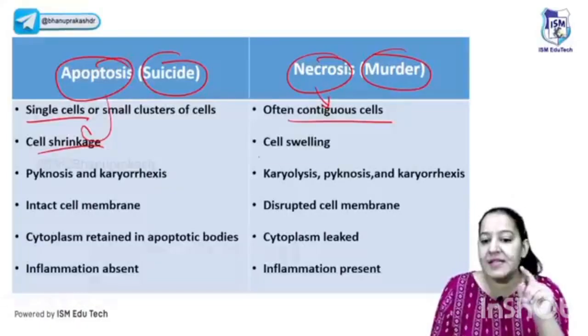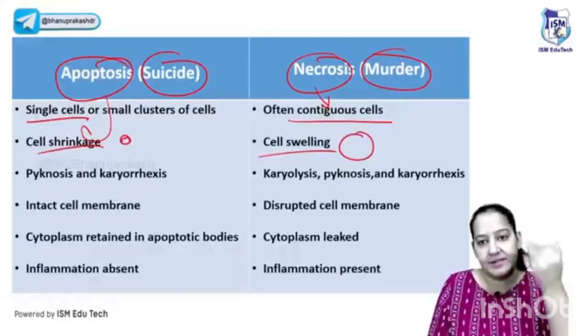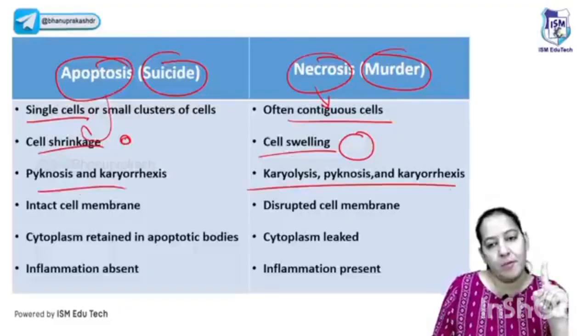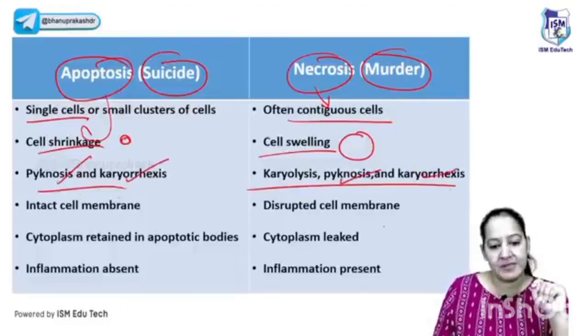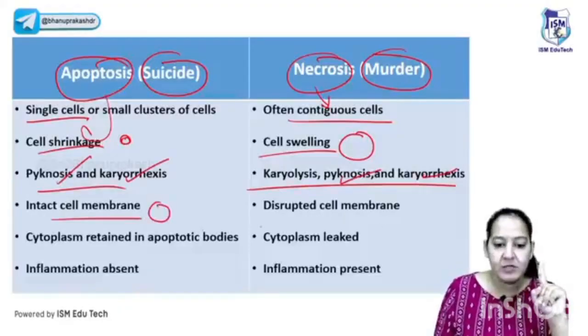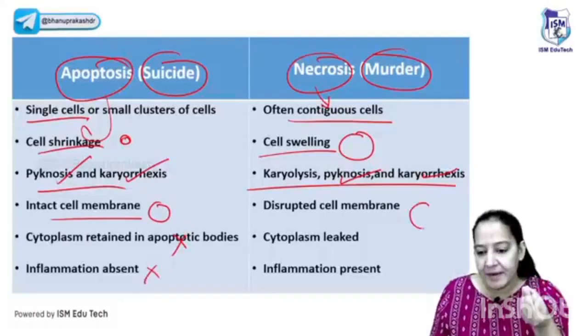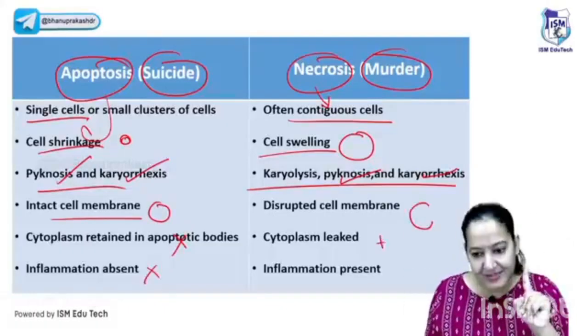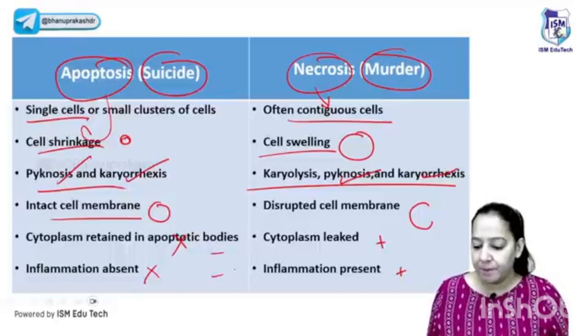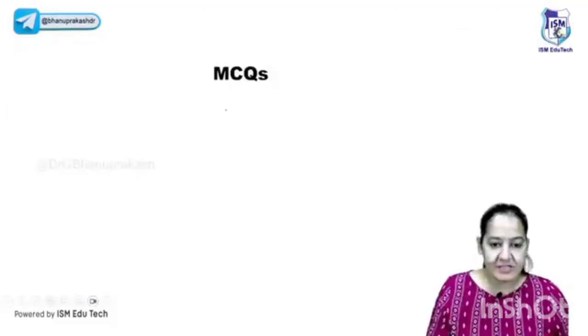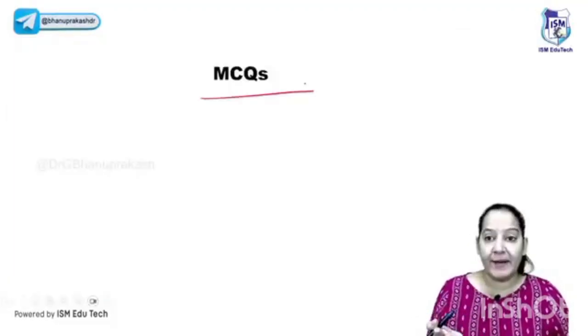Here cells shrink, here cells swell. So here cells shrink in size, here cells swell in size, right? Nuclear features are common in both of them. Here also pycnosis, karyorrhexis. Here also pycnosis and karyorrhexis. But here the cell membrane is intact, so no inflammation, no leakage. Here the cell membrane disrupts, the cell bursts, right? So inflammation is present, leakage is present. Here inflammation and leakage are absent. So please learn the differences between them like this. We will solve some MCQs on apoptosis and move on to the next topic, necrosis, very quickly.